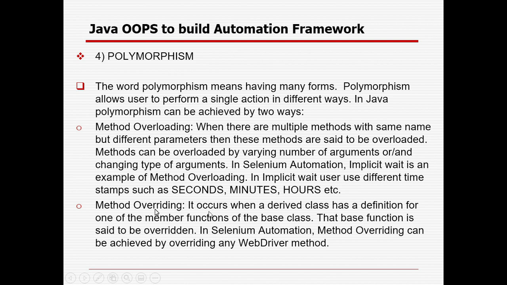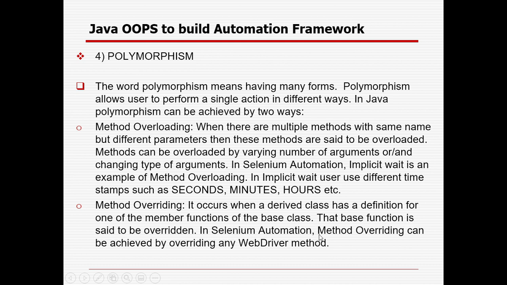Then method overriding. In case the base class and the child class have the same methods and we want to use them, the parent class method will be overridden and the child class method will come into the picture. So that is called method overriding. In case we still want to use the parent class, we can use the super keyword. It occurs when the derived class has a definition for one of the methods of the base class, so the base function is said to be overridden.